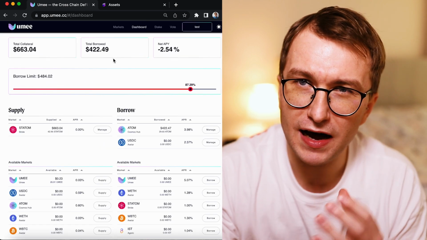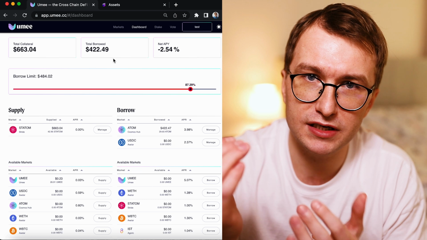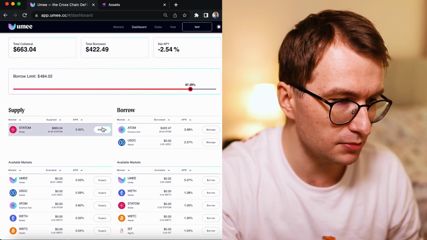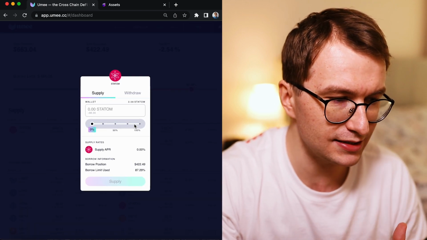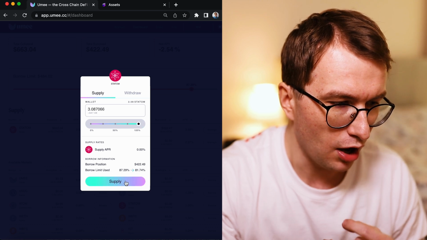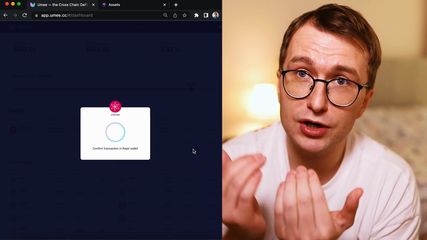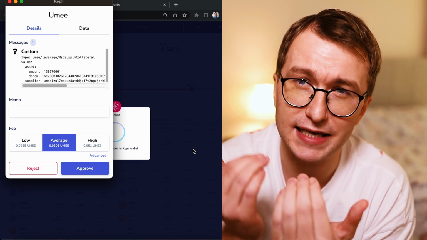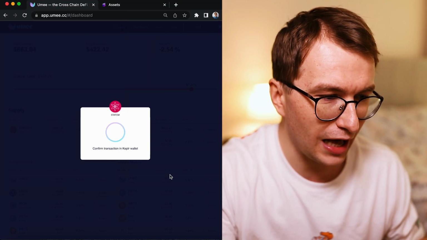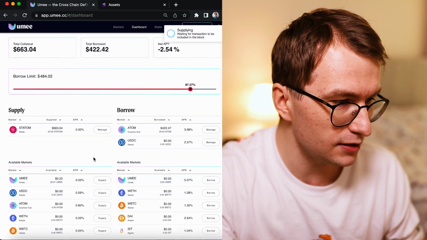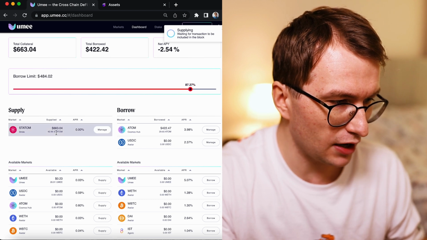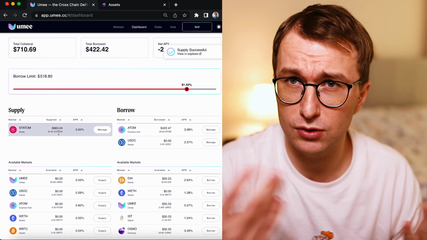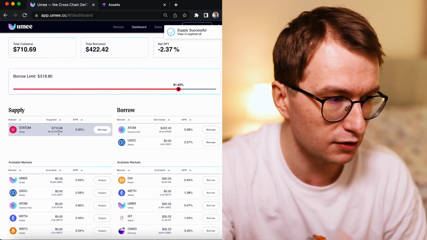But what I would advise to minimize the risk with this last piece of stATOM is that it's actually worth adding this as collateral. Why? Because it lowers the chances of liquidation. You have this extra few percent of collateral to not get liquidated, right? So as you can see, I will have around 46 stATOMs and we started with 18 point something.